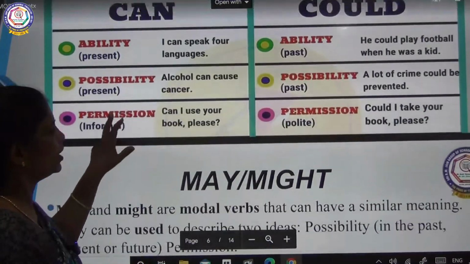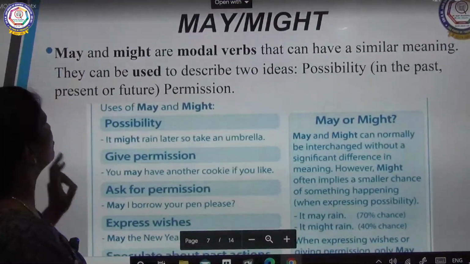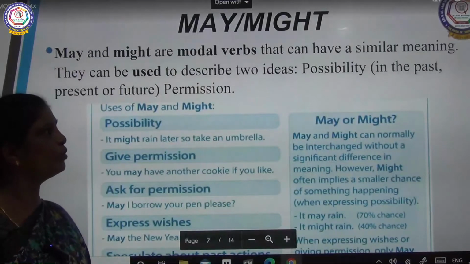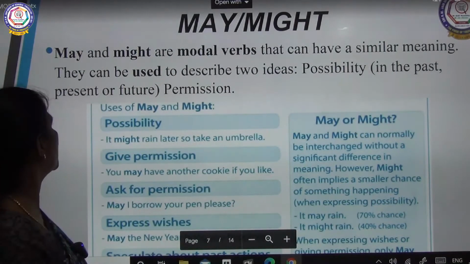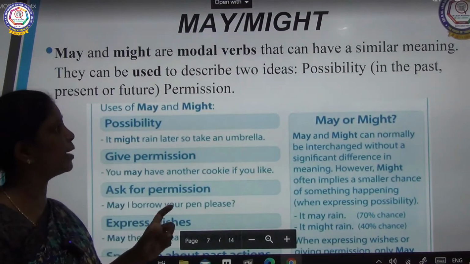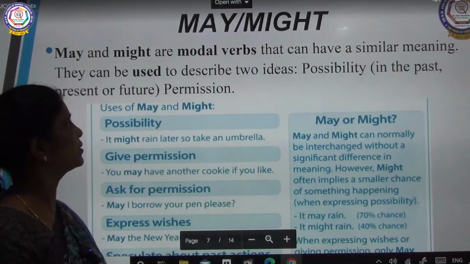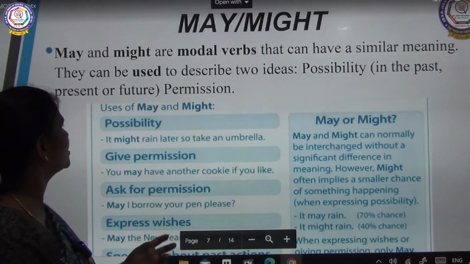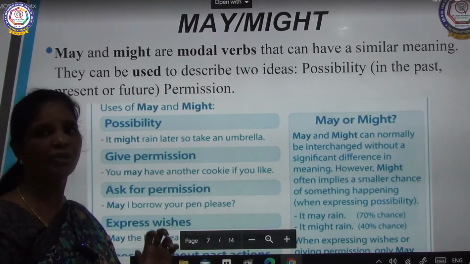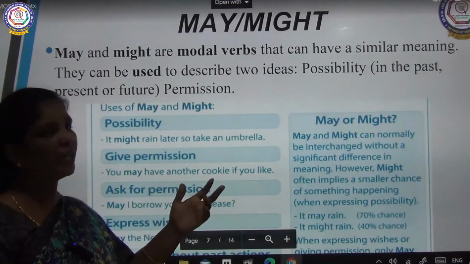Okay, we will move to the next. May and might. May and might are modal verbs that can have similar meanings. They can be used to describe 2 ideas: possibility in the past, present or future, and permission in the present or future. And a possibility in the past.